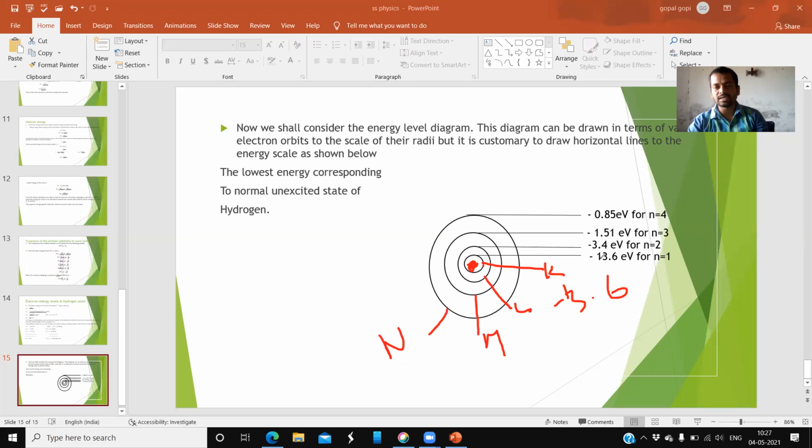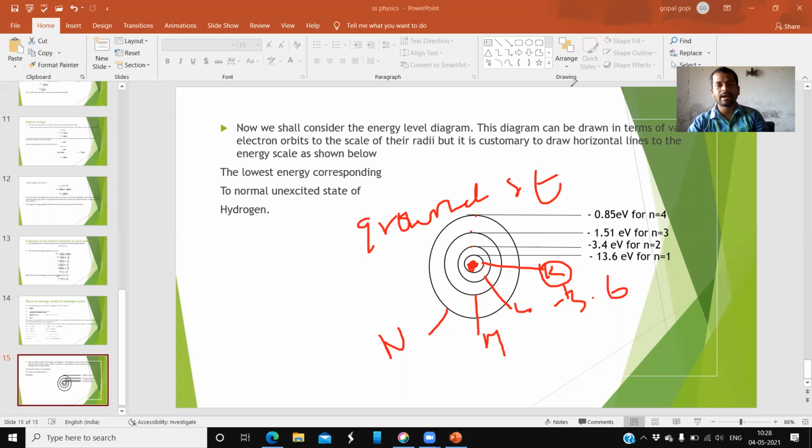The next energy is increased: minus 3.4. Its energy again increases. So like this K, L, M, N. In this manner, this is the energy level diagram of a hydrogen atom. The K shell is called the ground state, unexcited, the lowest energy state. Then there is the first excited state, second excited state, third excited state. Excited means their energy values are different, gradually increasing.